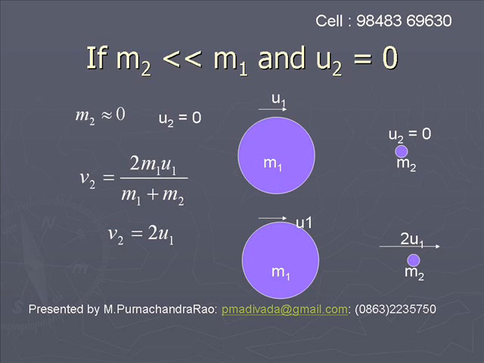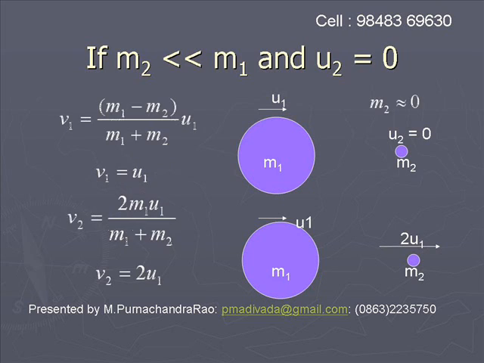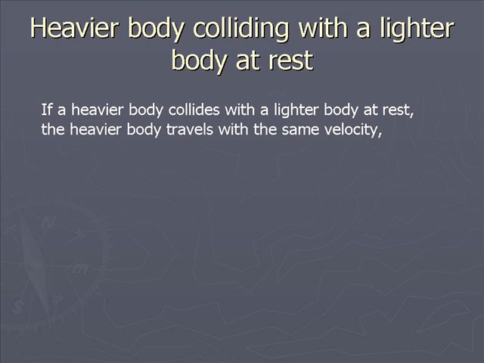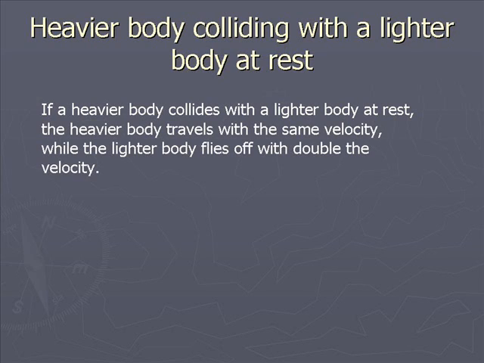That means the second body flies off with double the velocity of the first body. The first body travels with the same velocity, but the second body travels with double the velocity. So whenever a heavier body collides with a lighter body, the heavier body moves with the same velocity, but the lighter body moves with double the velocity if the second body is at rest before collision.